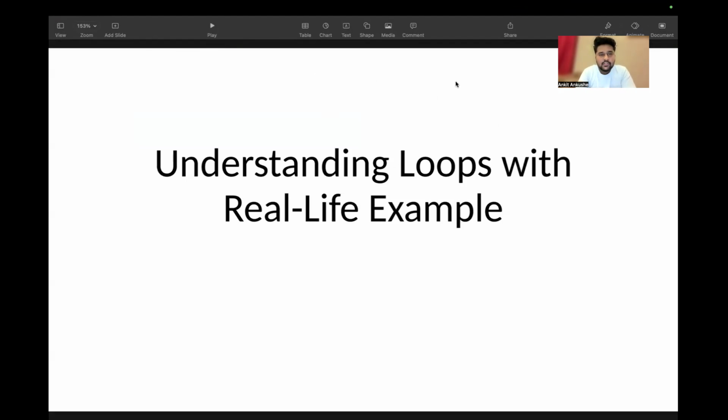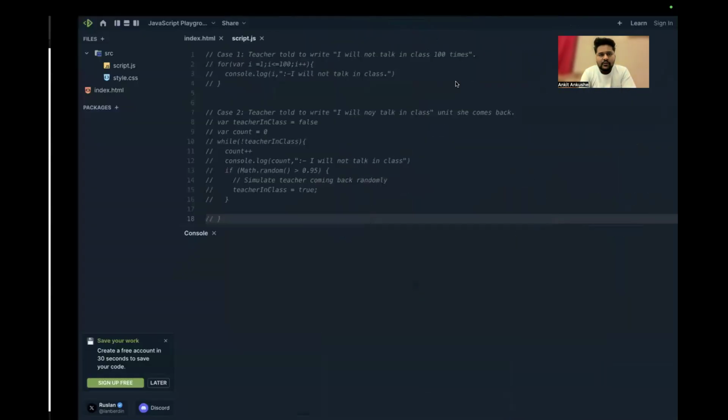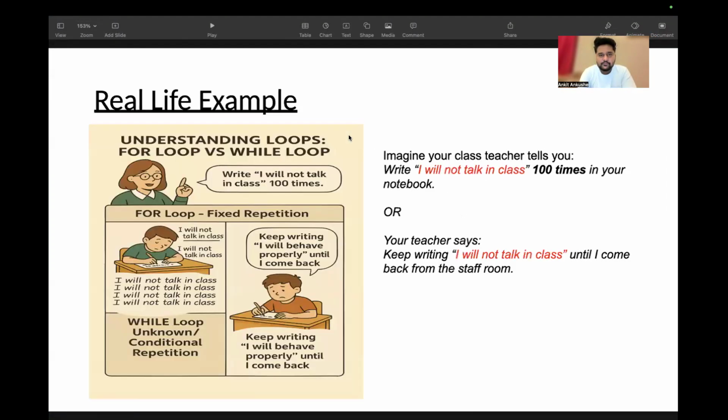So hi, today we are going to understand about loops, and we will take some real life examples and try to understand loops. So let's take an example. Let's take a real life example where you all have gone to your schools.